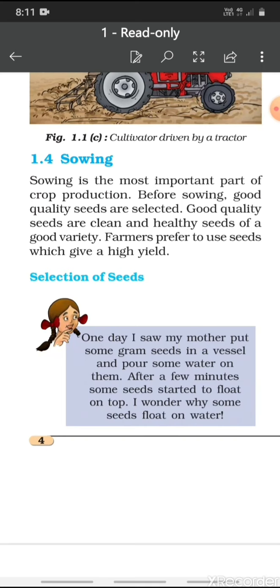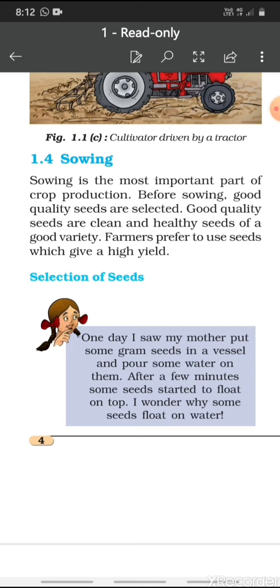Now second is sowing. Sowing is the most important part of crop production. Before sowing, good quality seeds are selected. Good quality seeds are clean and healthy seeds of a good variety. So children, if we select good quality seeds, then our crop will be healthier. It will provide good yield. So farmers prefer to use seeds which give a high yield.